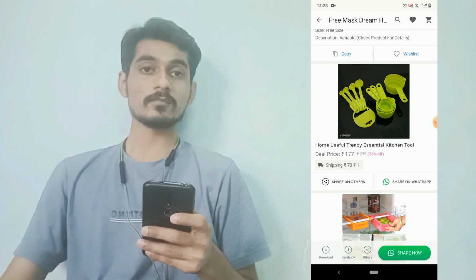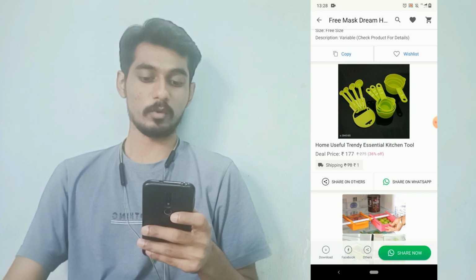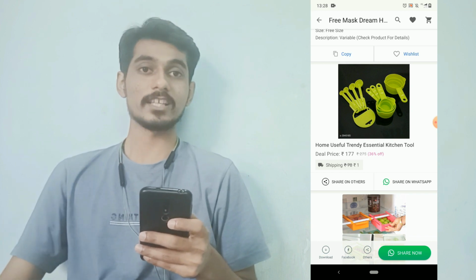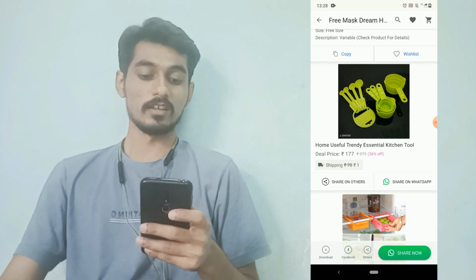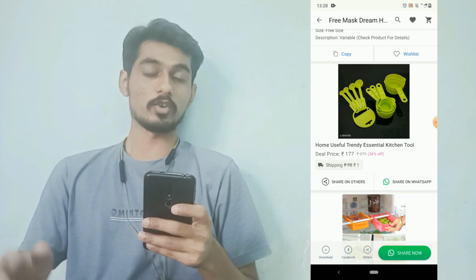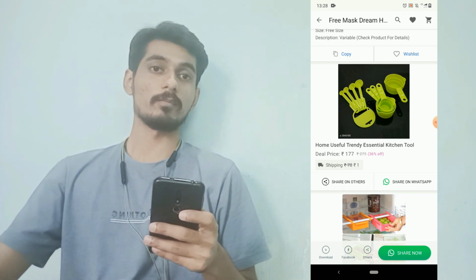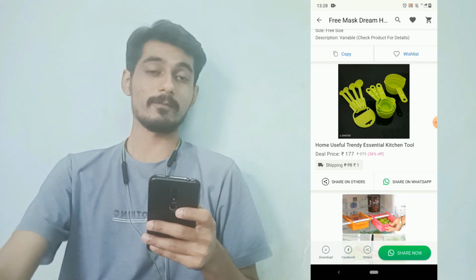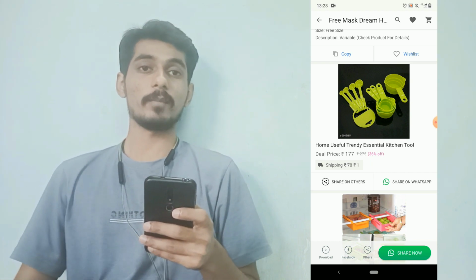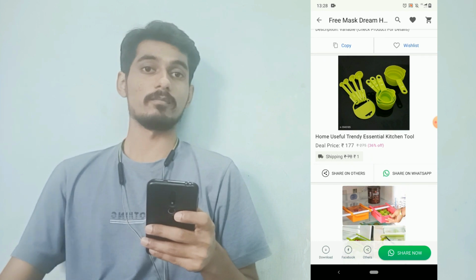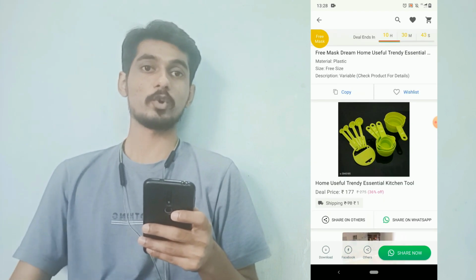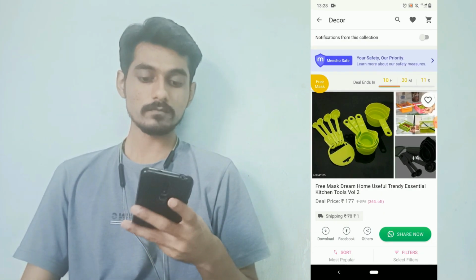So now you have to add your margin into this product. So you can sell this product up to rupees 250. So simply 250 minus 177, so 73 rupees will be straight your profit. So if someone orders this product from the marketplace, you get the profit of 73 rupees into your bank account directly.